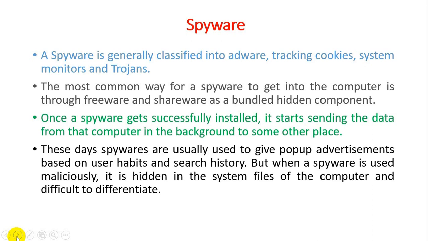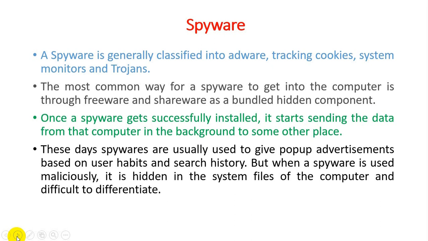These days, spyware is usually used to give pop-up advertisements based on users' habits and search history. As previously discussed, a hacker can monitor our habits, our history, as well as what we are searching on a particular net. They take advantage of all these things to install spyware in our computer system.